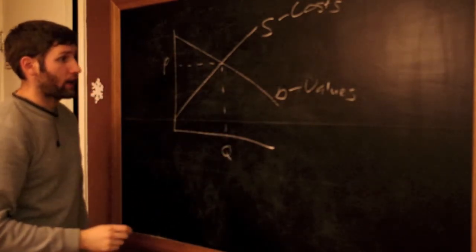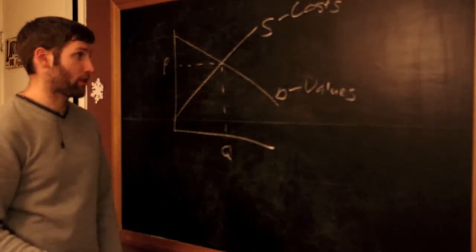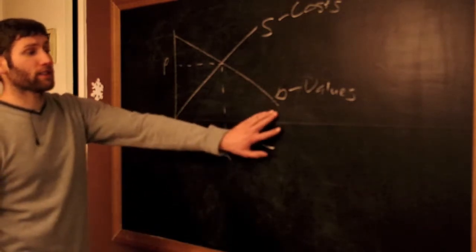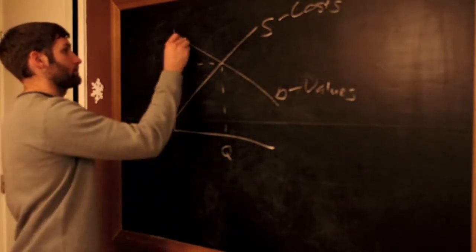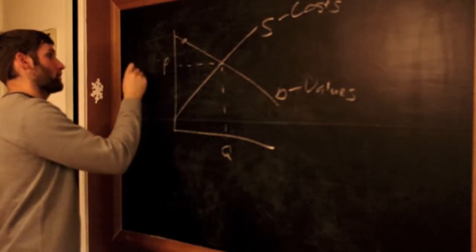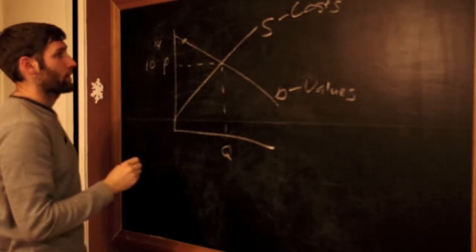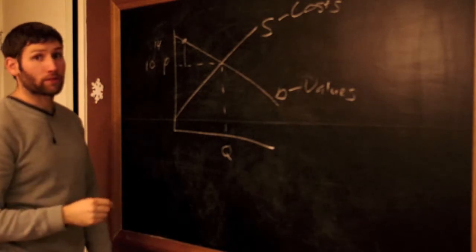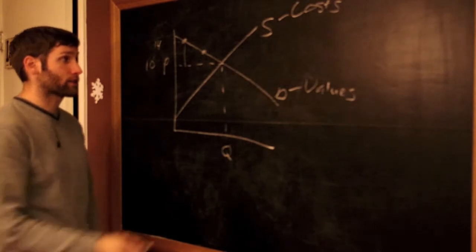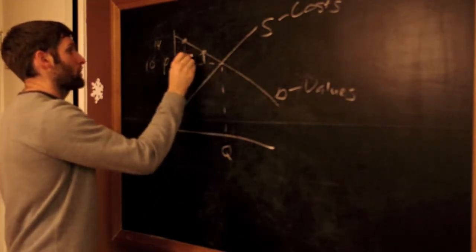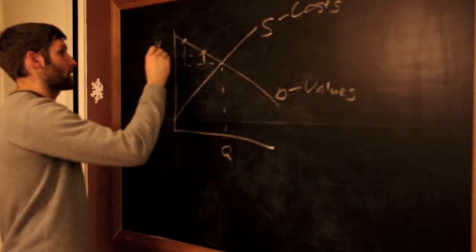So in this case, we'll first consider consumer surplus. That is, how much benefit are the consumers getting from this? Well, here, the demand curve is telling us the values that consumers have. So this consumer, say that he's paying a price of 10 and his value is 14. That means that he's going to gain 4. What about this consumer? They don't value it quite as much, but they still have to pay the $10. So here they're going to gain a little bit. Maybe their value is only 12, so they're gaining 2. What we're going to do is add all of these up.